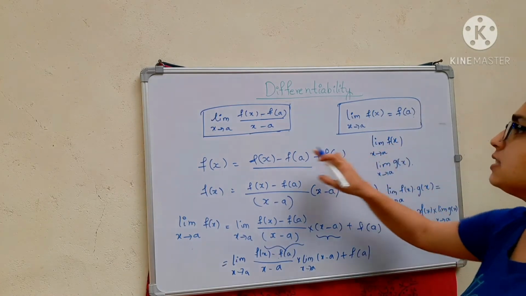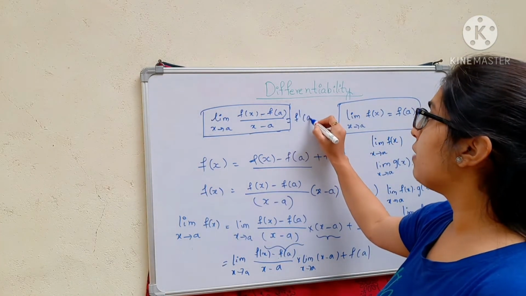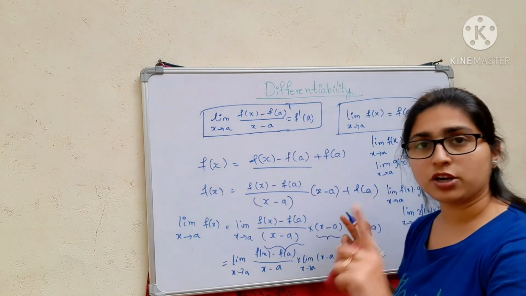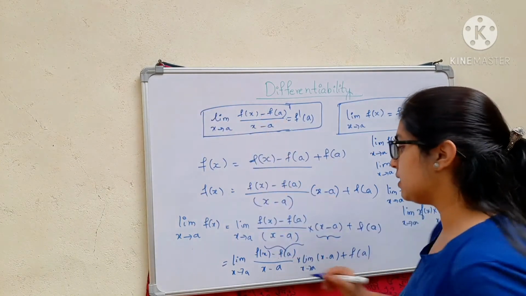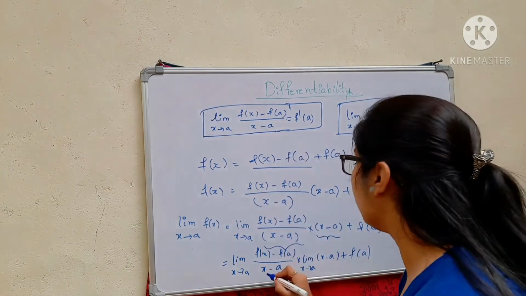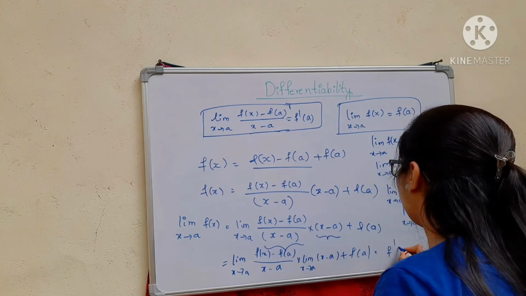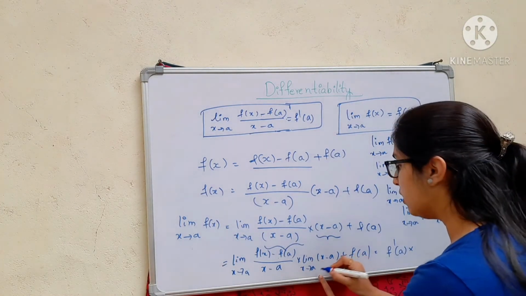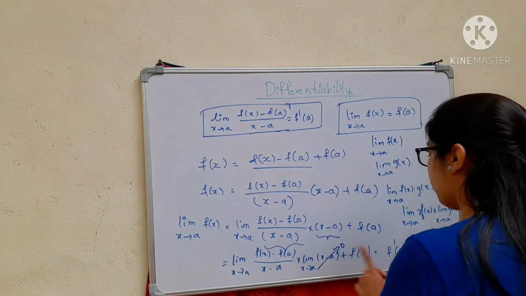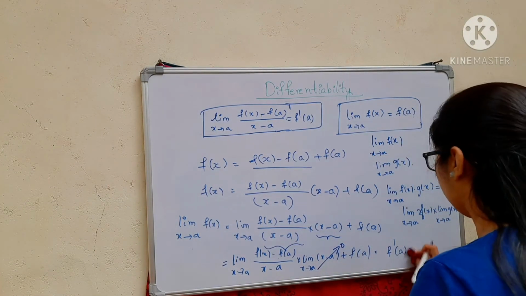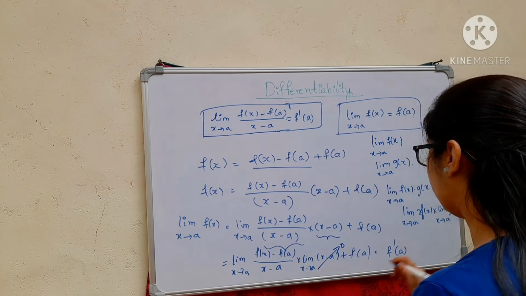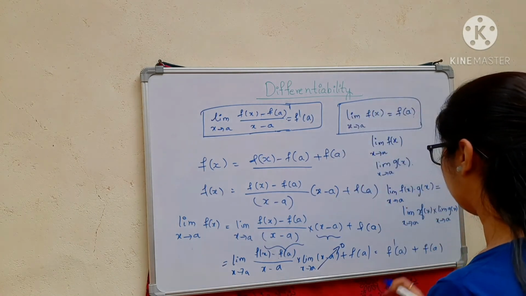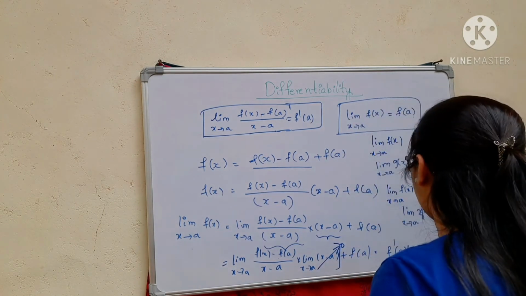So remember this, this is nothing but the derivative f dash a. So for the function to be differentiable, this should exist. Now from this I can write this as f dash a into, see, if I substitute x is equal to a, this value becomes 0. So f dash a into 0.